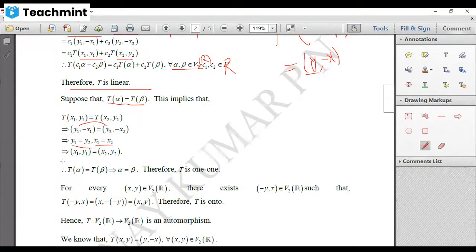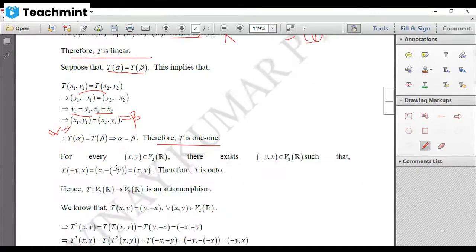Now what is your alpha? Your alpha is equal to ordered pair x1 y1, but your x1 is same as x2, so I can replace x1 by x2, comma, your y1 is same as y2, so it has to be replaced by y2. But your ordered pair x2 y2 is beta. So we got alpha is equal to beta. That means T of alpha equal to T of beta implies alpha equal to beta. Therefore, T is 1-to-1. That means this mapping is an isomorphism. That means a linear transformation which is 1-to-1 is called an isomorphism.